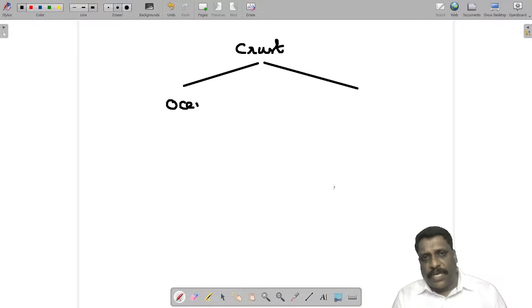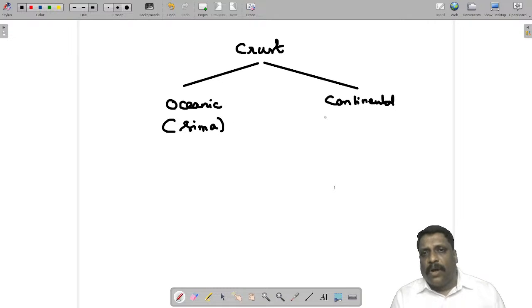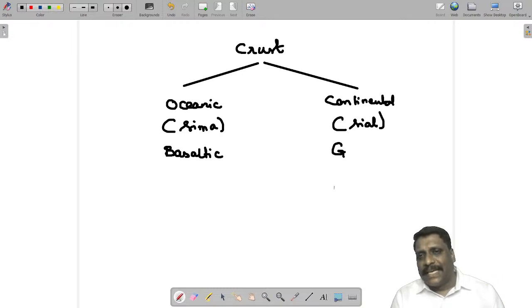You call them as what? Oceanic crust. And 2, you call them as what? Continental crust. Oceanic crust is largely made up of sima. Continental crust is largely made up of what? Sial. Oceanic crust is basaltic. Continental crust is granitic.